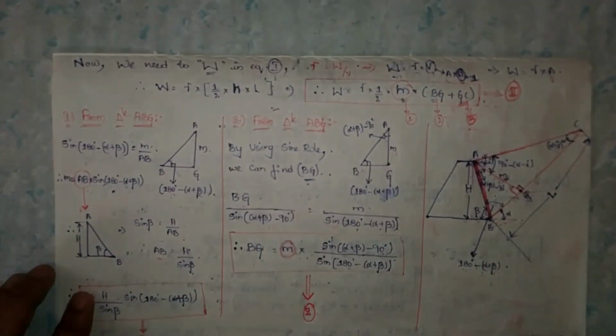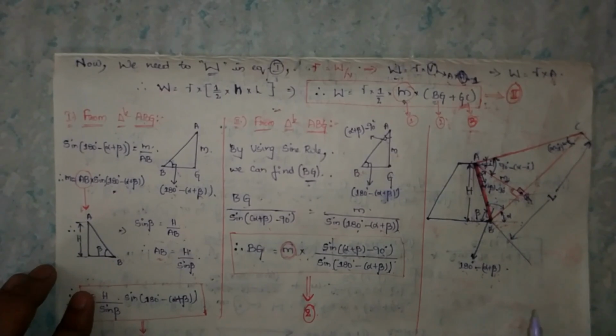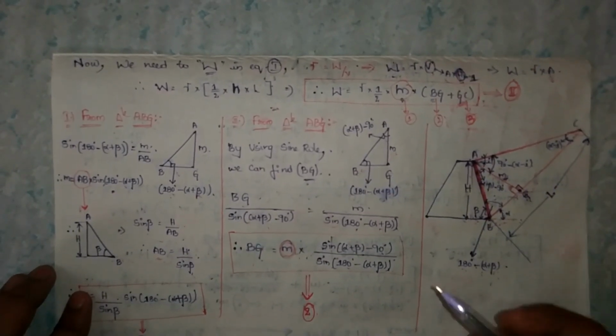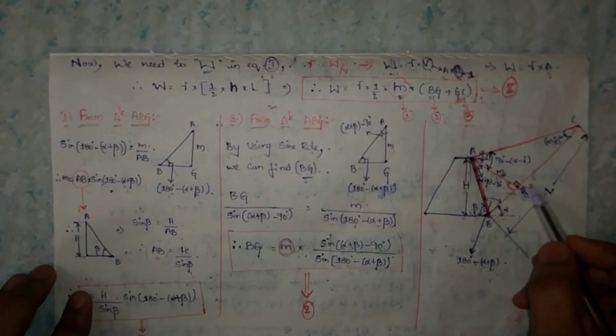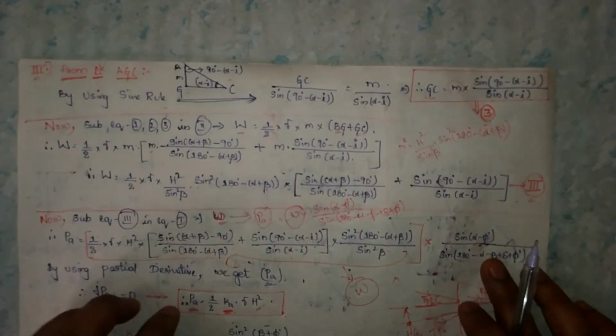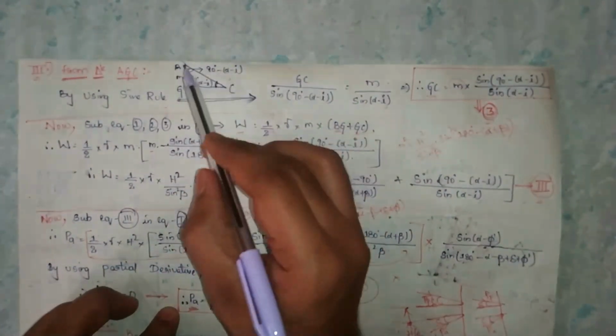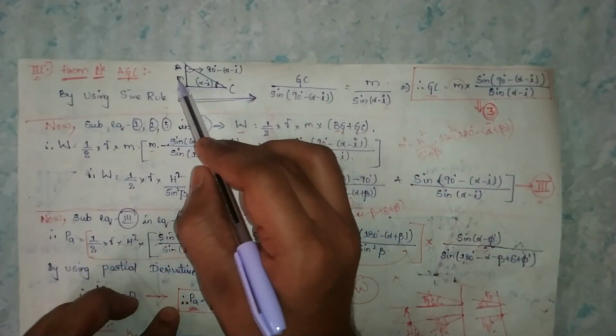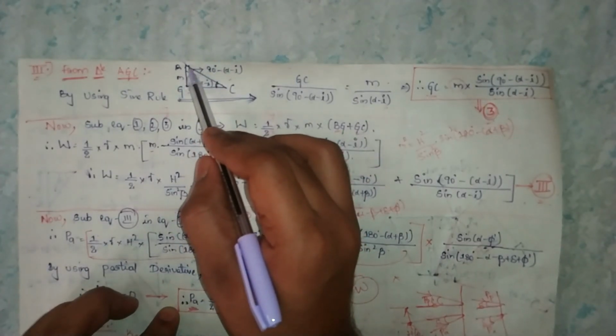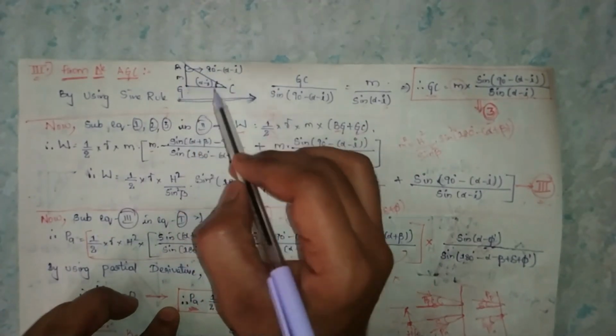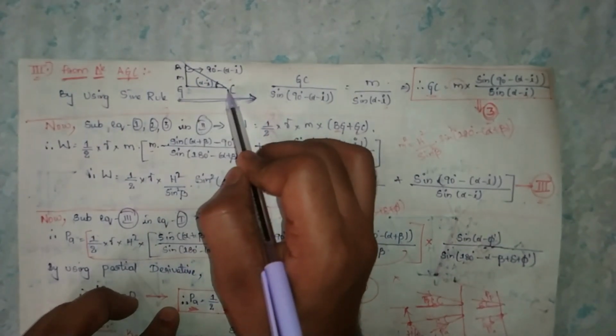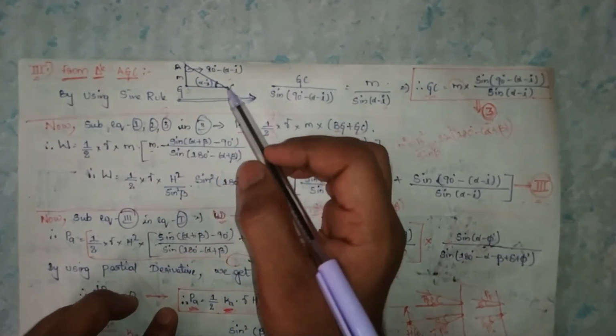The last, third one is the AGC triangle. In that, by using the sine rule, we can find GC easily. AG is at 90 degrees, nothing but the height of the sliding surface, M, and GC is half of the length of the sliding surface.